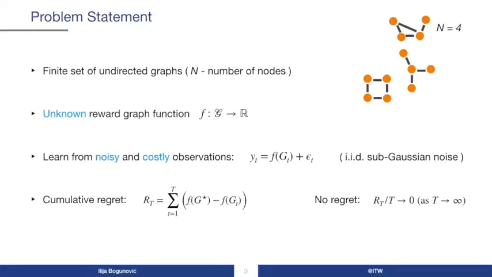At each time step, we choose which graph to evaluate and we observe a noisy observation. Our goal then is to minimize the standard notion of cumulative regret, and the goal of the design algorithm is to be no regret, meaning that the total average regret goes to zero as t goes to infinity. This implies that we seek sublinear cumulative regret guarantees for our algorithms.